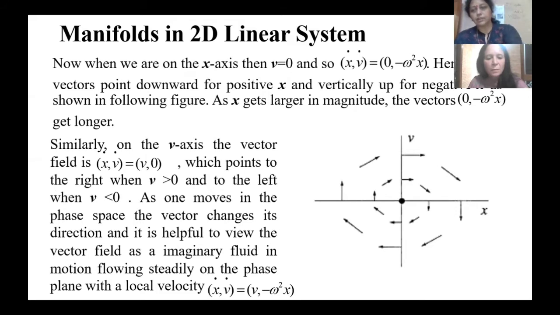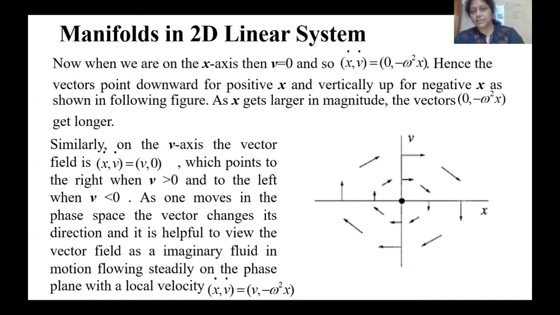This is a plot between x and v. When we are on the x-axis, v is 0. So if v is 0, you have (0, minus omega square x). Hence the vectors point vertically down for positive x and vertically up for negative x, as shown in the figure.